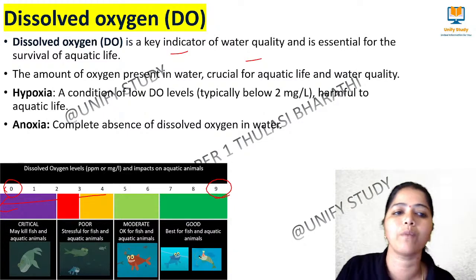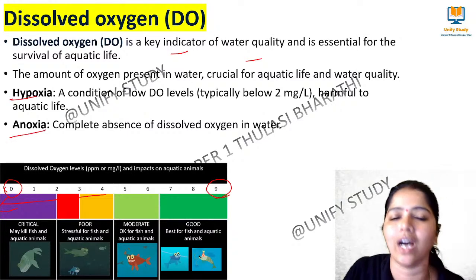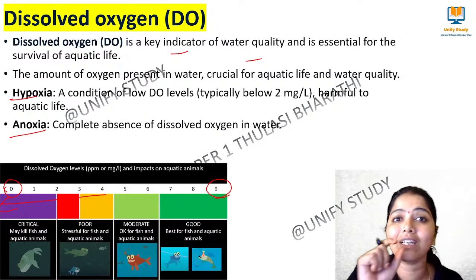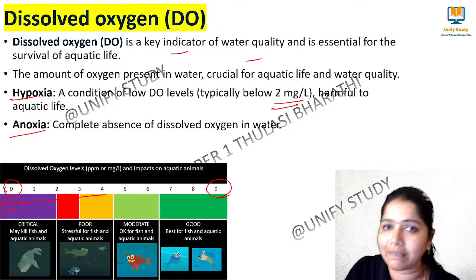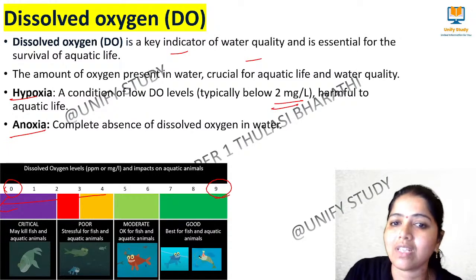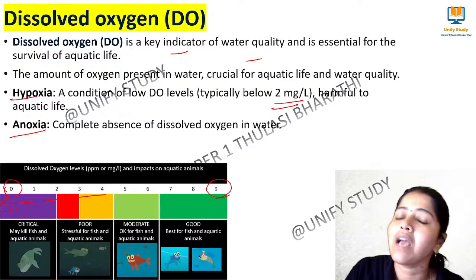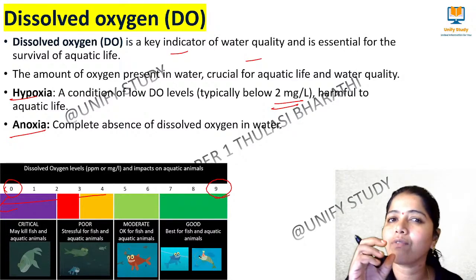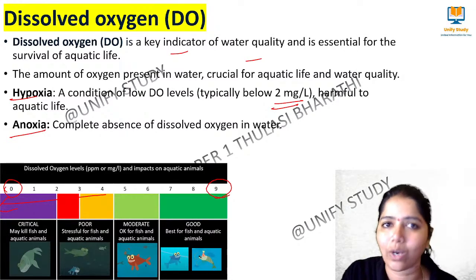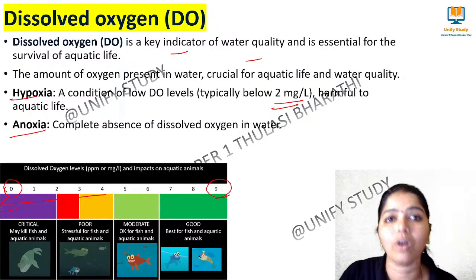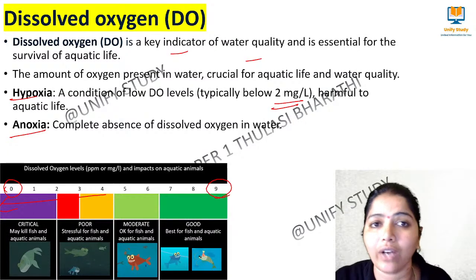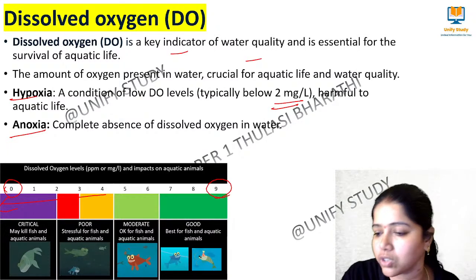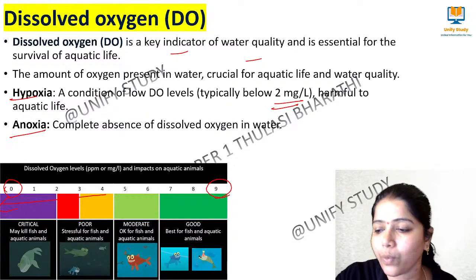Here we have two terms we use, hypoxia and anoxia. Hypoxia means the dissolved oxygen level is below 2 mg per liter. If the dissolved oxygen level is below 2 mg, then we'll say hypoxia. It means there is low dissolved oxygen, which is harmful to aquatic life. Anoxia means there is an absence of dissolved oxygen; that is called anoxia. Note down the terms we use in dissolved oxygen because we repeatedly get questions from this topic.